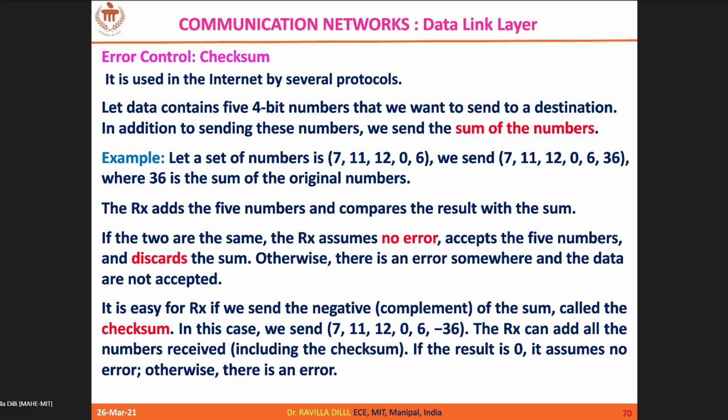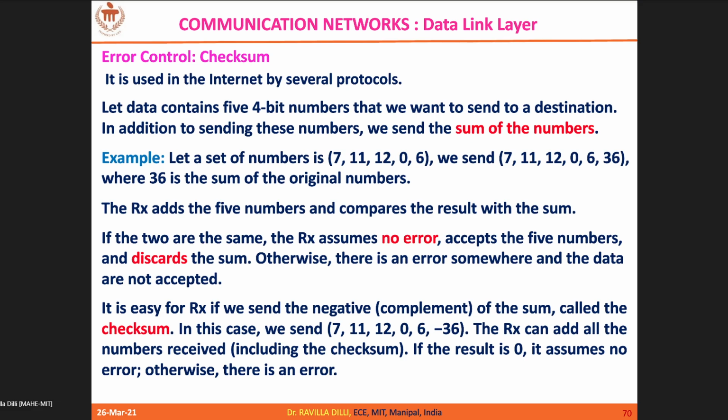So that minus 36 will be transmitted along with these numbers. So that is 7, 11, 12, 0, 6. These are my actual numbers to be transmitted. Along with that, I am transmitting minus 36. Now at the receiver, I'll add all the numbers, including the checksum. I should arrive at 0. When I arrive at 0, it means no errors, otherwise there exist errors. So this is the fundamental concept behind the checksum.